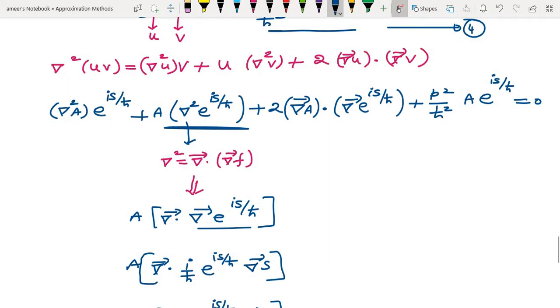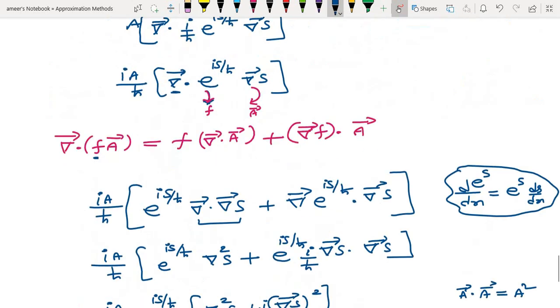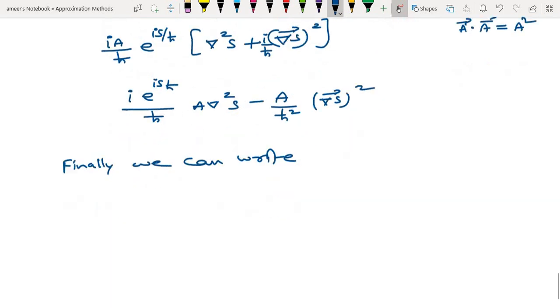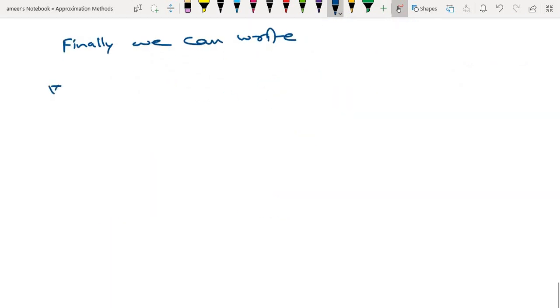Now you bring that back. Finally we can write the first term as it is, del square a e power i s by h cross.